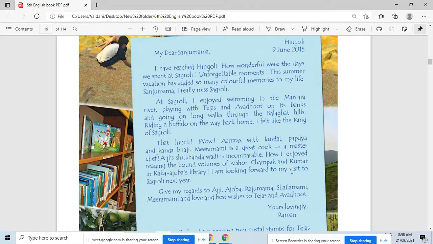Visit means भेंट देणे. So he's waiting for the next year to come, and when he will visit Sagroli. Therefore he is looking forward to his visit to Sagroli next year.